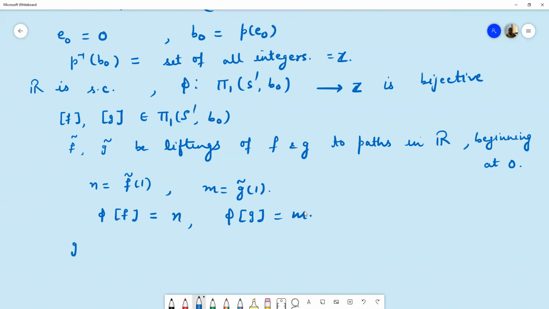Now suppose g double curl is the path defined by n plus g curl. That is, g double curl at any point s is given by n plus g curl at s.